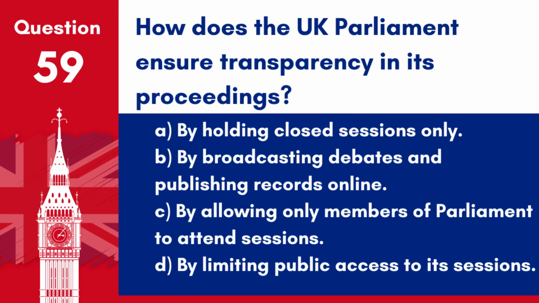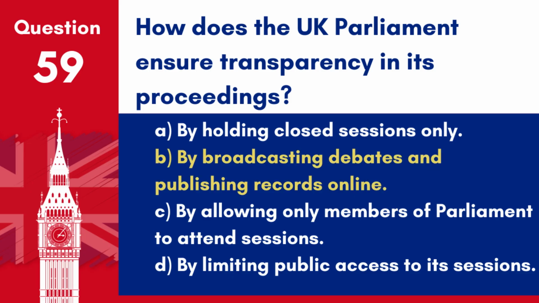Question 59. How does the UK Parliament ensure transparency in its proceedings? A. By holding closed sessions only. B. By broadcasting debates and publishing records online. C. By allowing only members of Parliament to attend sessions. D. By limiting public access to its sessions.